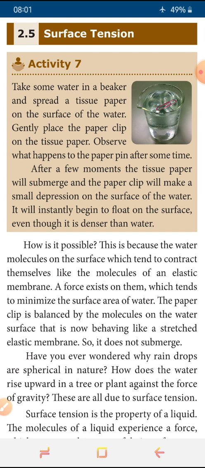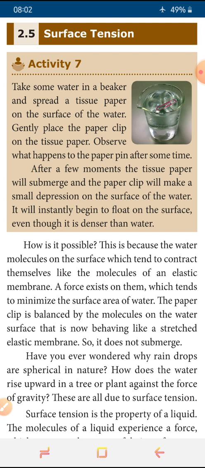After some time the tissue paper gets wet and moves downward. After it moves down, the paper clip does not sink into the water; it is still floating. This float is because of surface tension. In this topic we are going to discuss surface tension. Some insects can stand on water, and that is because of surface tension. So what is surface tension?